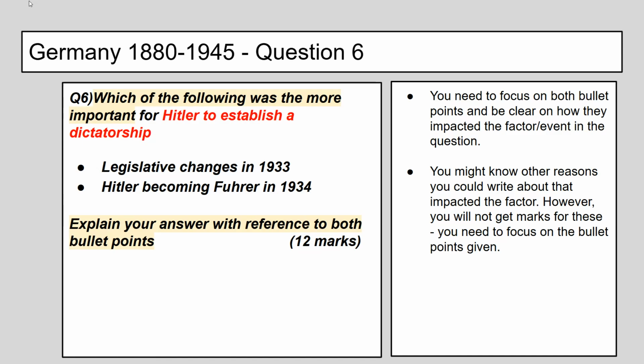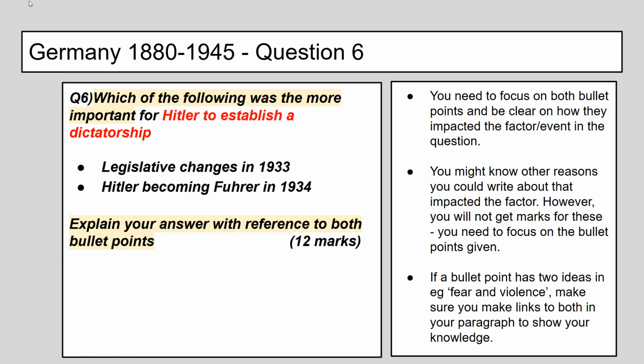So, for example, Night of the Long Knives could have been one of these bullet points here. And I could have done a paragraph on that if that was the case, but it's not. So I only briefly mentioned Night of the Long Knives and linked that into the bullet point there. You have to talk about the information you're given.